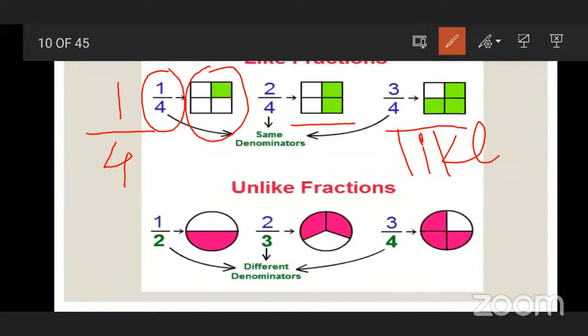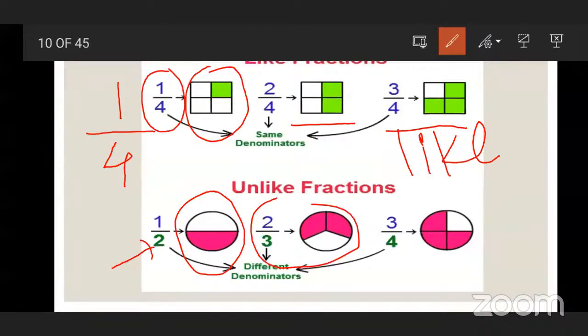Now just come to the next diagrams, which you can see here. Circle. See the first circle. How many equal parts are there? 2. Okay, 2 will come in the denominator. How many are colored there? 1 part. If I ask you how many parts are not colored, then also you can say 1/2. So we can write a fraction for the colored part and also for the uncolored part.